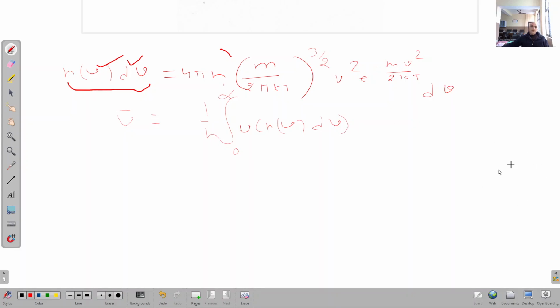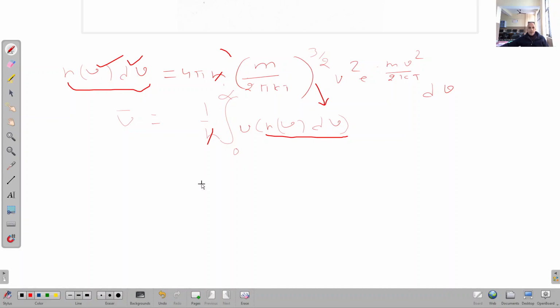Is this clear? So now the next task is to put the value of nbdb in this expression. Now we know nbdb is given here, right? So you can put this value here. When you put this value here, what will you get? Simply this n will get cancelled with this n. You will be left with nvdv.